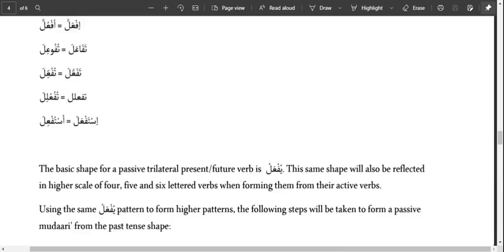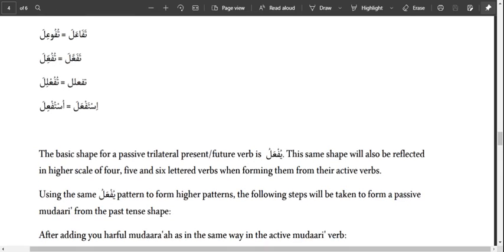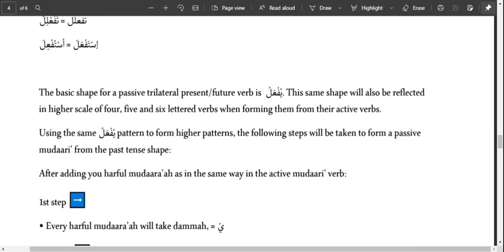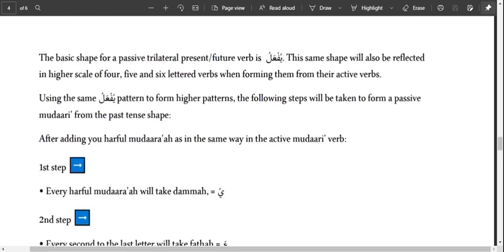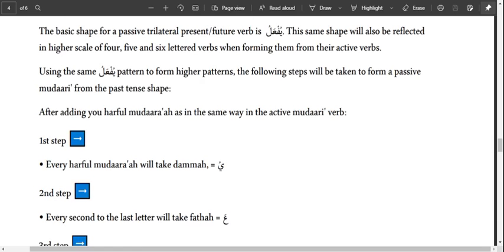Now for fi'l mudari, the same thing happens. For three-lettered verbs, the fi'l mudari is yuf'alu. That is, we have fa'ala, yaf'alu. The harful mudari changes to dhamma, and the second to the last letter takes fatha, while the last letter takes dhamma. So we have yaf'alu becomes yuf'alu.